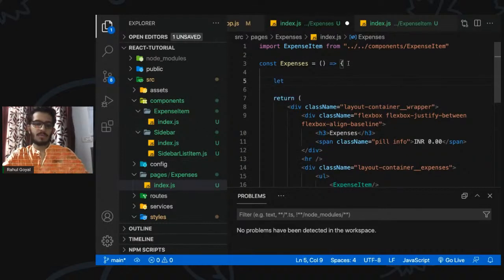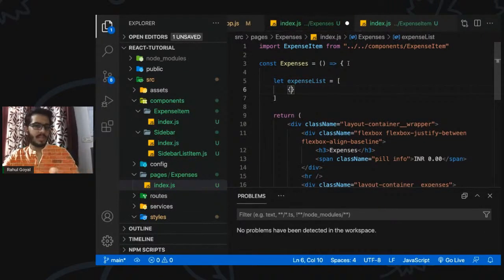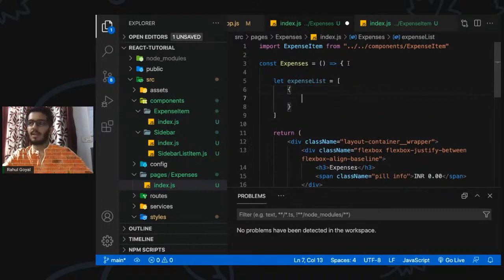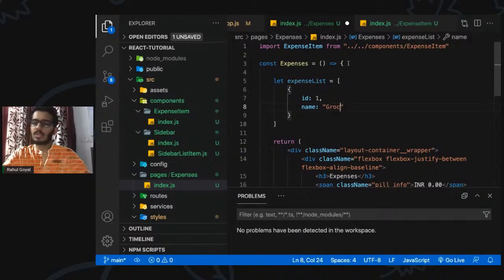Let's first create a JSON list, the expense list. We are going to get this from the API in the upcoming sessions, so for now we can hard code it. Maybe the name is grocery.